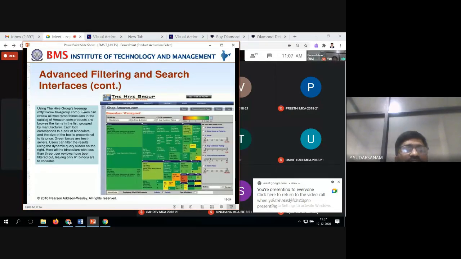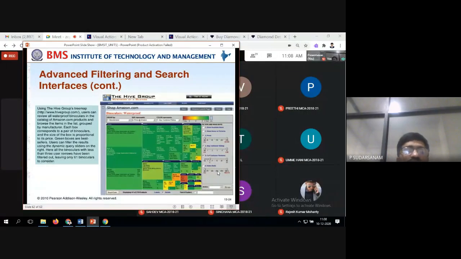So here is what they have done: users can review the waterproof binoculars in the catalog of Amazon.com. So Amazon.com, they want to check out the catalogs. They want to bifurcate one item, how much it is sold out or whatever it may be. So they can find out.